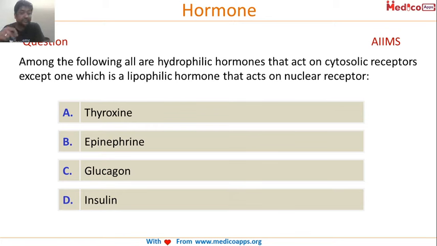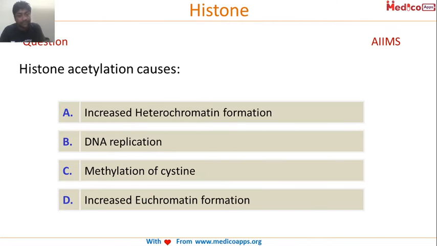Let's look at this question. All of the following are hydrophilic hormones that act on cytosolic receptors except one, which is lipophilic and acts on a nuclear receptor. You have to tell me. Good, Devashri. Thyroxine. Good, Dilpreet. I think all of you have got this correct. It is thyroxine which acts on the nuclear receptor. The rest all act on cytosolic receptors. Very good, this question all of you have correct.